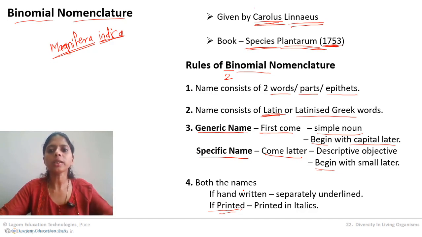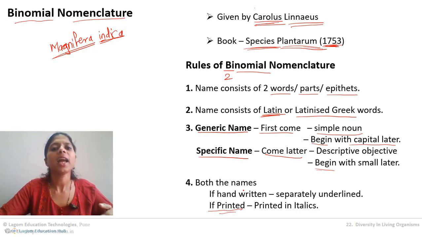So, 4 rules. The name consists of 2 words. It should be in Latin or Latinized Greek language. The generic name comes first, a simple noun, beginning with a capital letter. The specific name comes later on, it should be a descriptive adjective, and it begins with a small letter. Both the names should be separately underlined when we handwrite them.